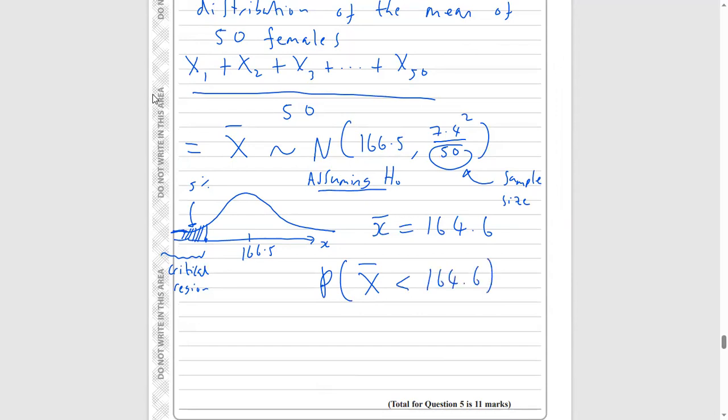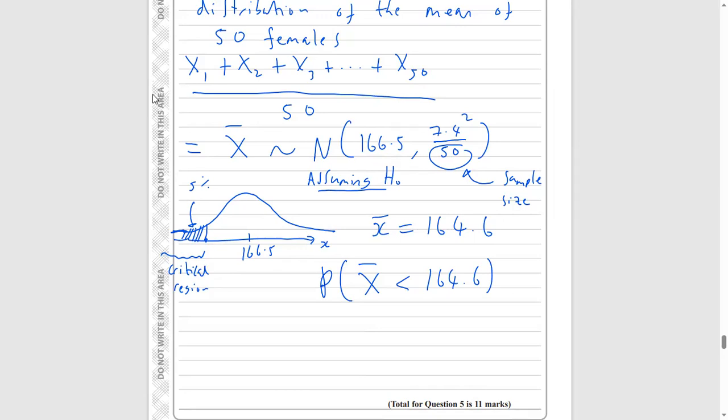So assuming that our initial belief was true, assuming that the mean is actually 166.5, what is the probability, and I have to be very careful about the word likelihood, that out of your sample of 50 you get a mean less than 164.6? What is the chance you get that?